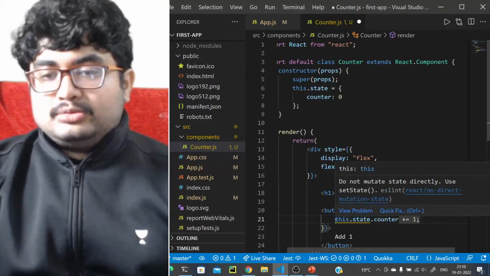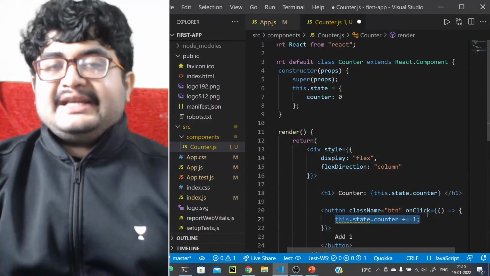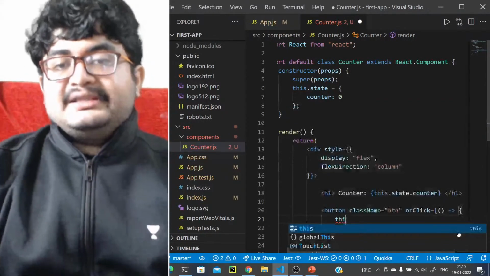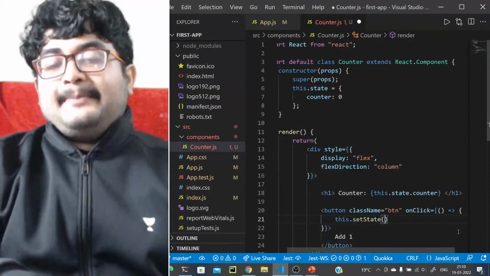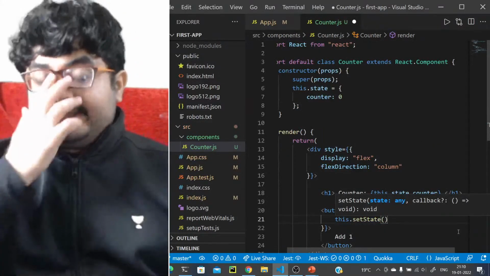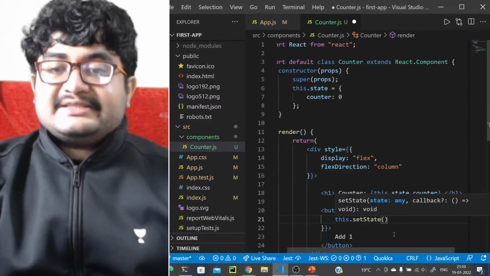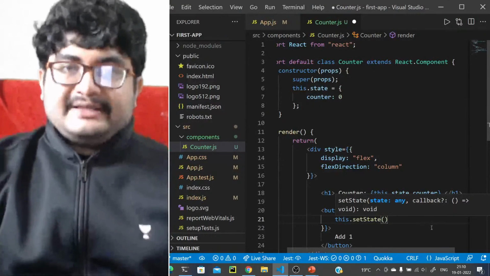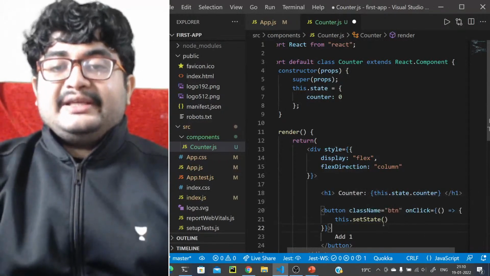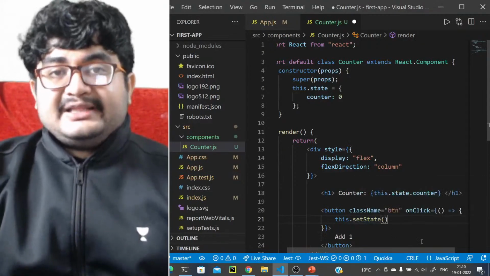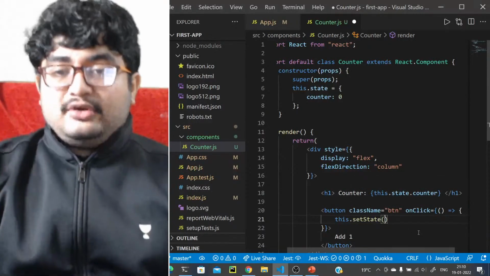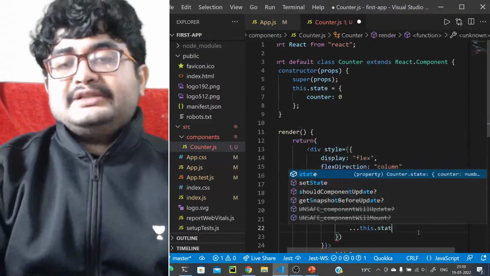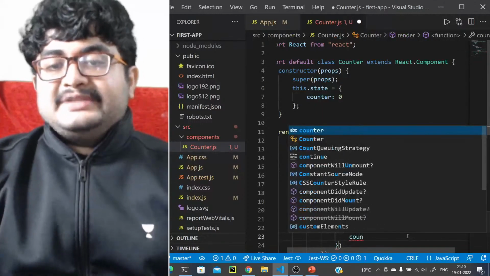We do not update the state like this. What we do is there is a method called setState, right? So with this.setState, we update the value. This is not something that should happen synchronously, because when the state is changing, it should also update the DOM. So this should not be a synchronous thing. So we call this setState method, and in this we pass the new value of the state.